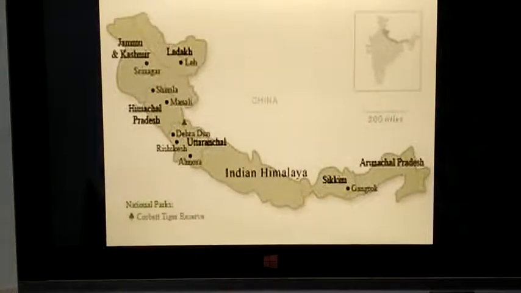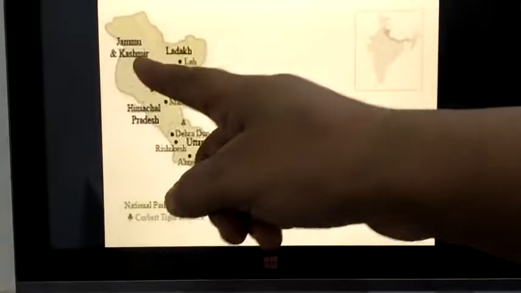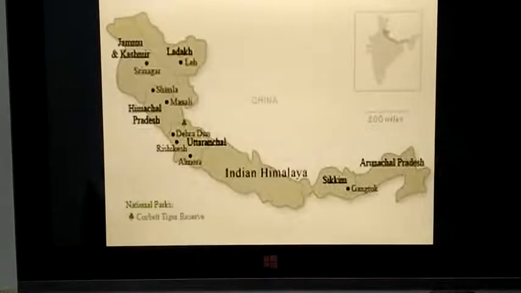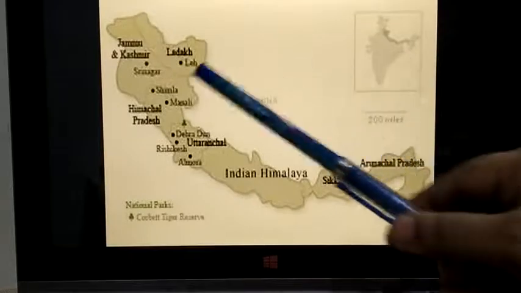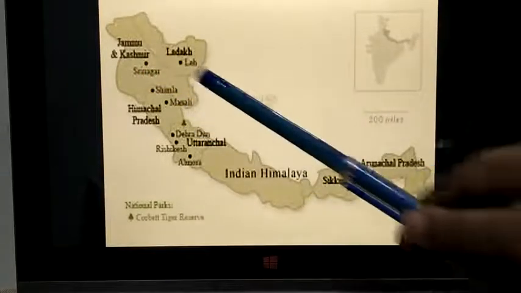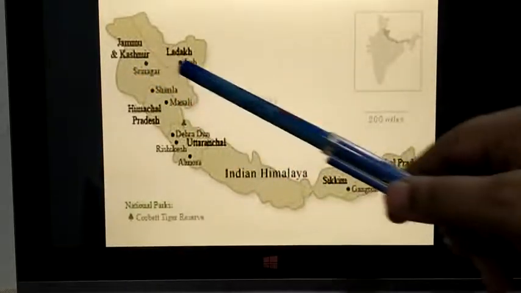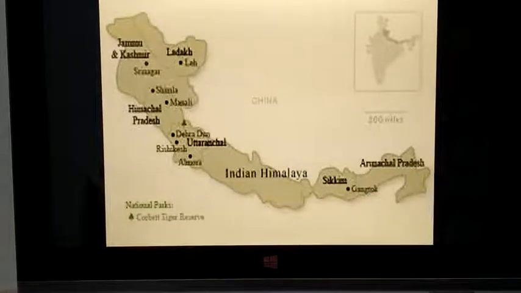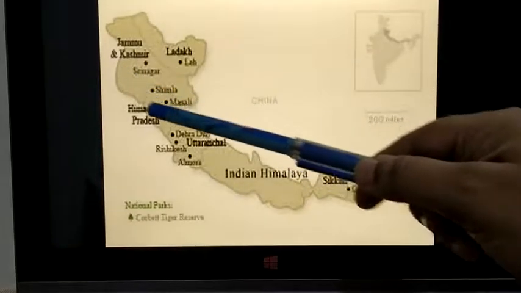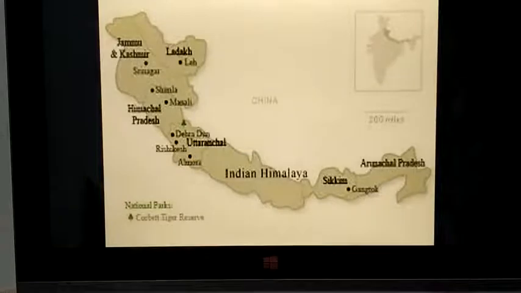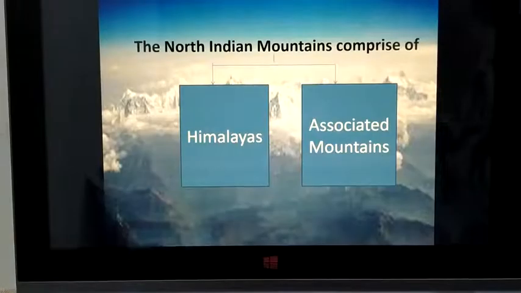See here, in the picture, you can see where this Himalayan mountain extends from, Jammu Kashmir. If you look at this slide, it is very clear: from Jammu Kashmir to Arunachal Pradesh. This whole part is covered with the Himalayan range. Understood? So from Jammu Kashmir to Arunachal Pradesh.